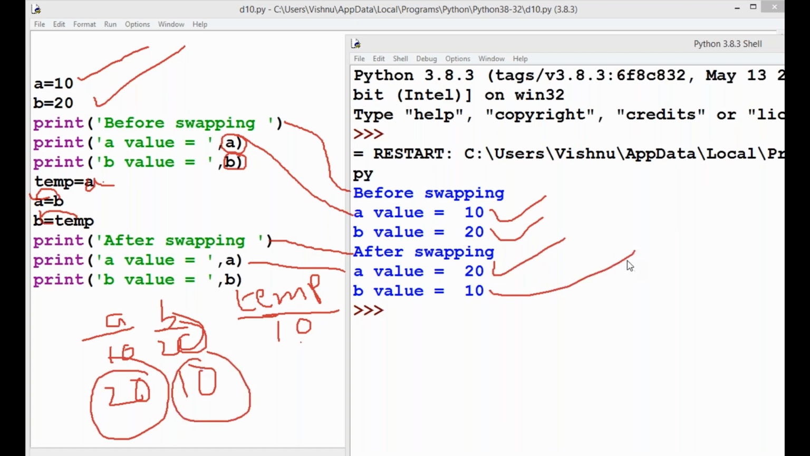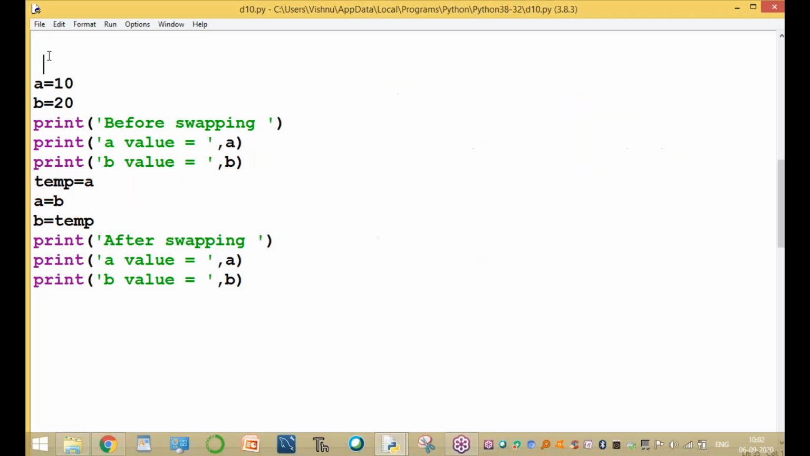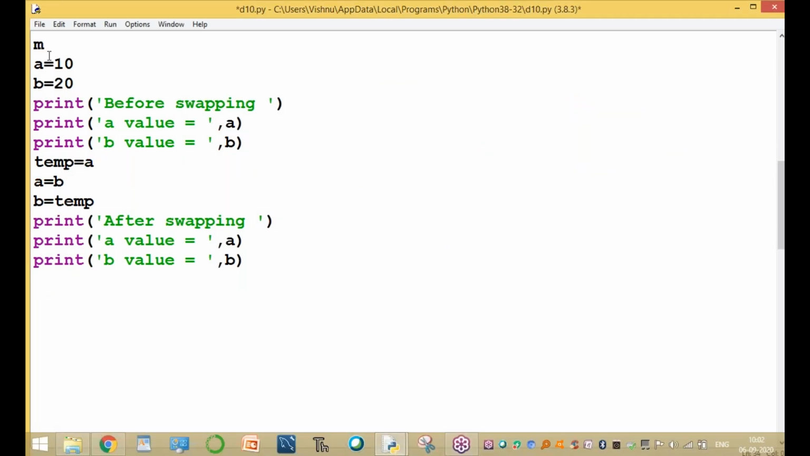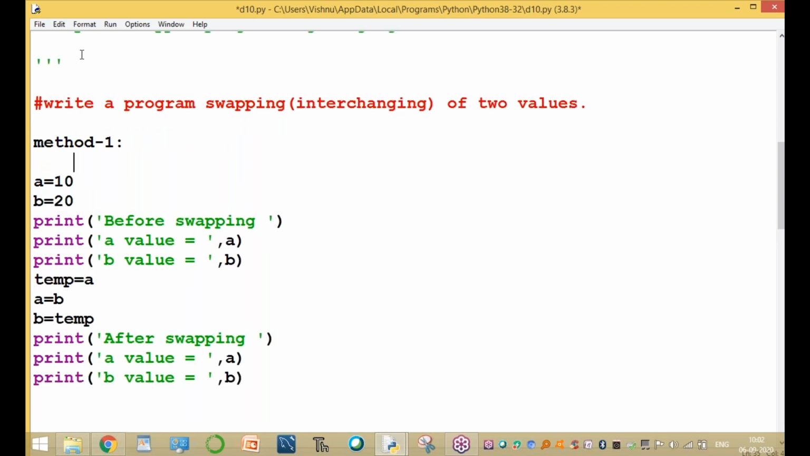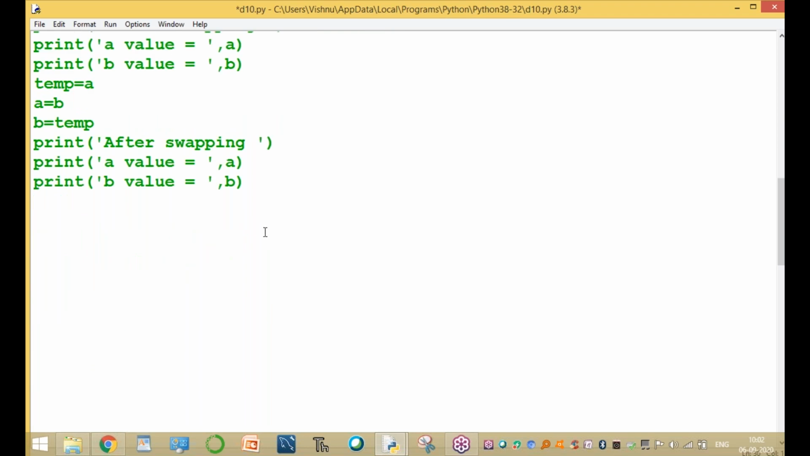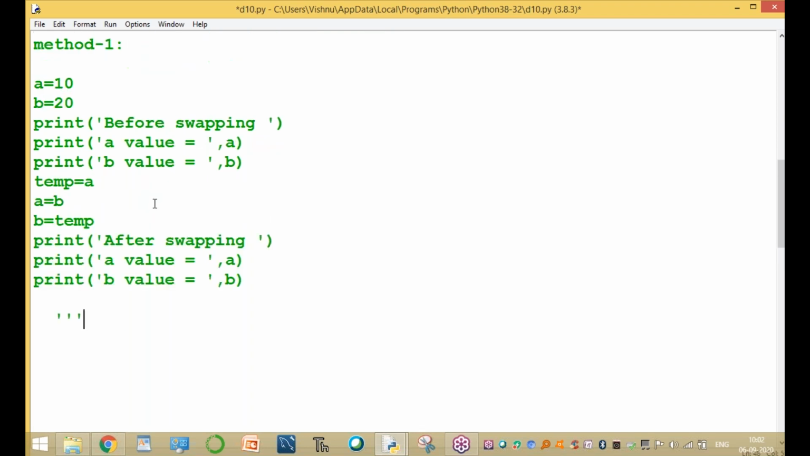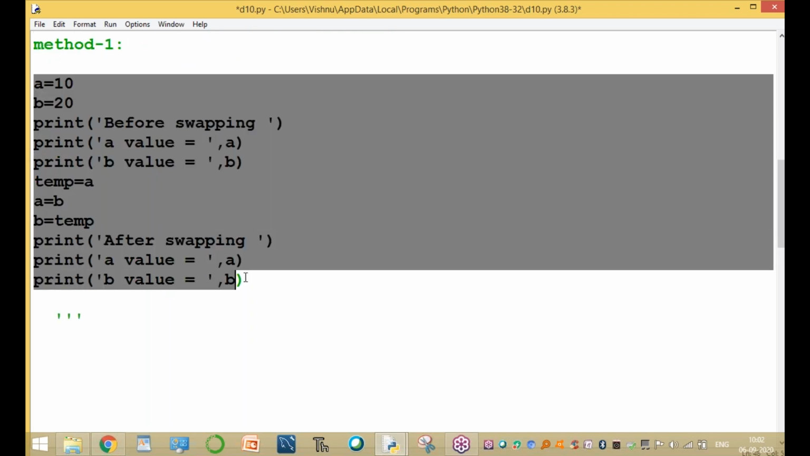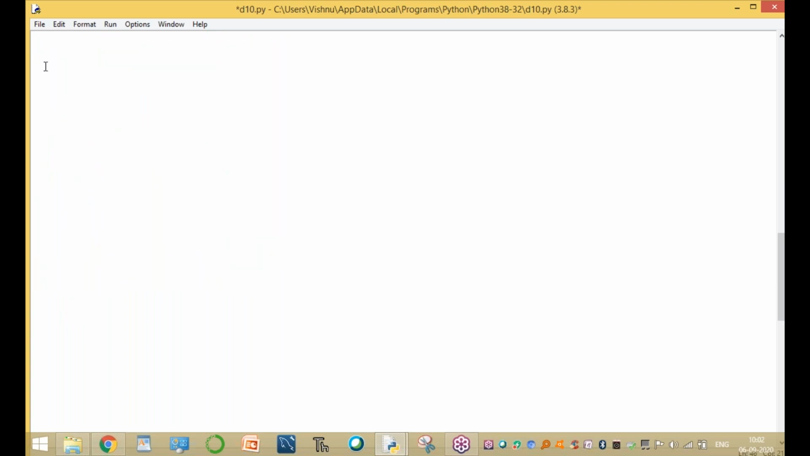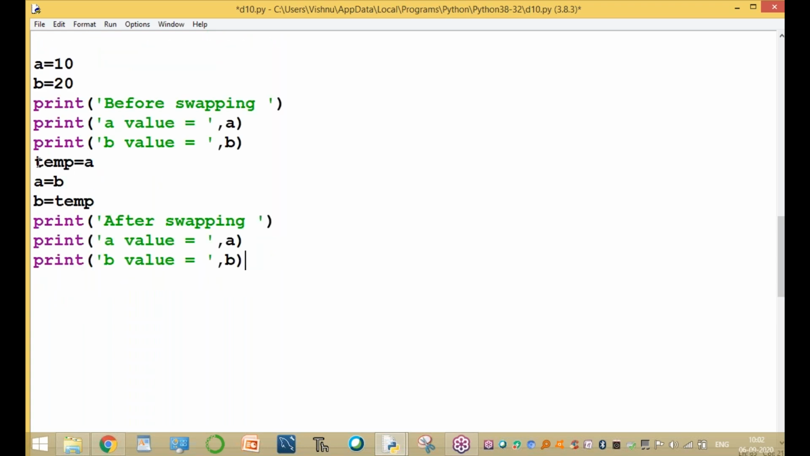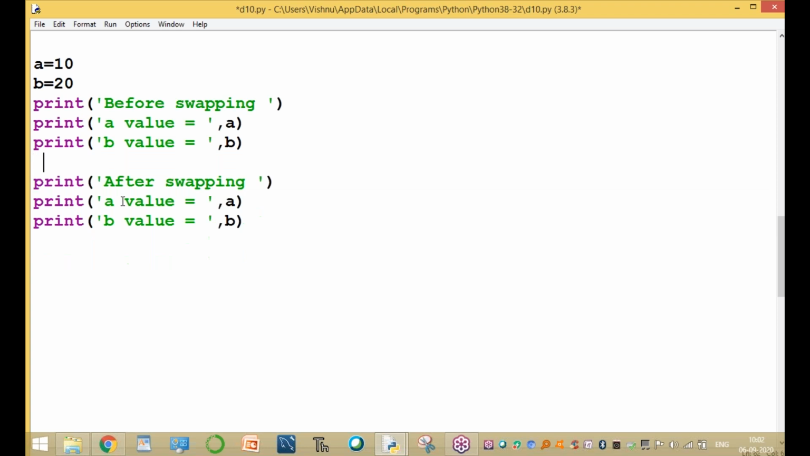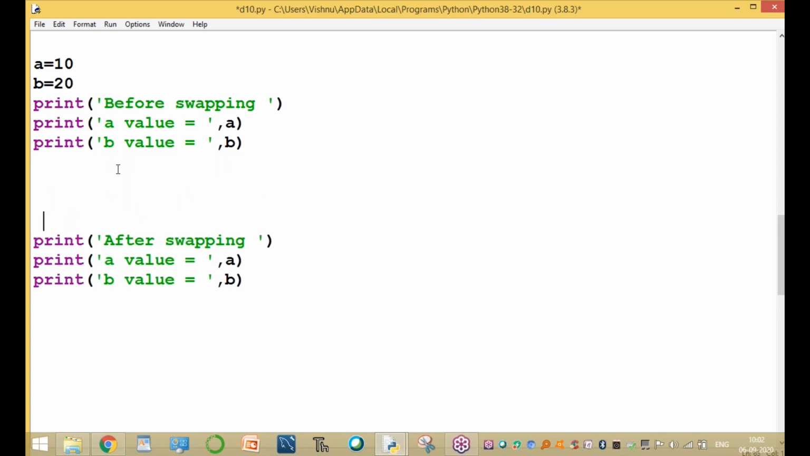Using Python, there is another method also available. This is method one. The same program in Python can be written using another method also. Python is not an ordinary programming language; it is a separate programming language with less code and dynamic typing. Here, we are using these three statements for swapping.